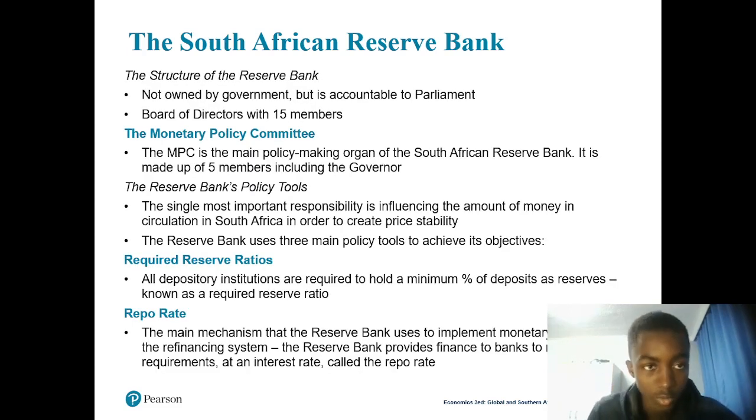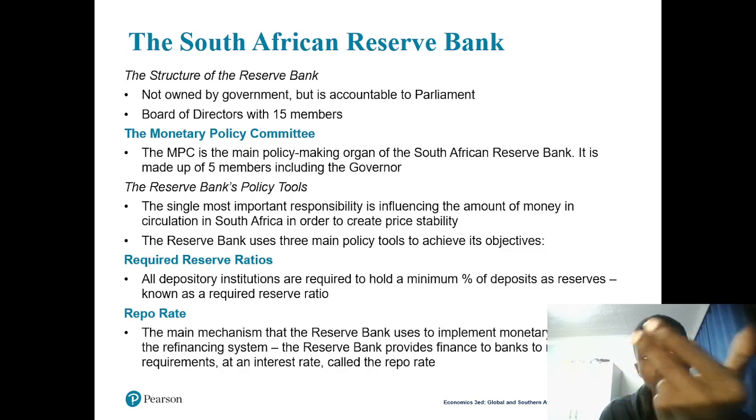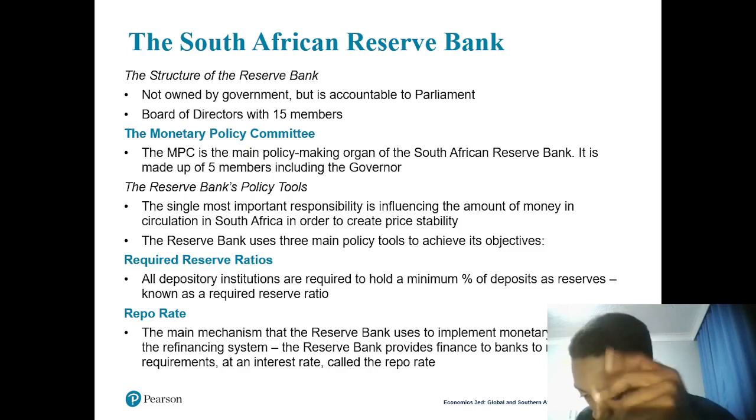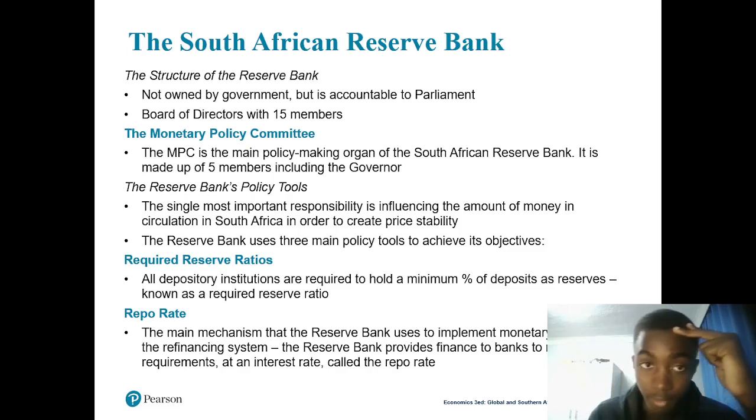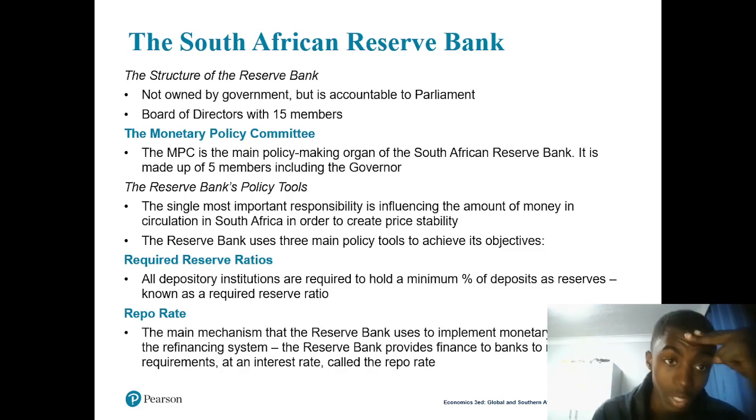So the structures I've already mentioned. It's not owned by government. You have to know that it's actually owned by shareholders and is accountable to the parliament. It has a board of 15 members. You still remember one governor, three, four, and then is it four or seven? I think it's one, three, four, and seven. So that makes up the total of 15 members.